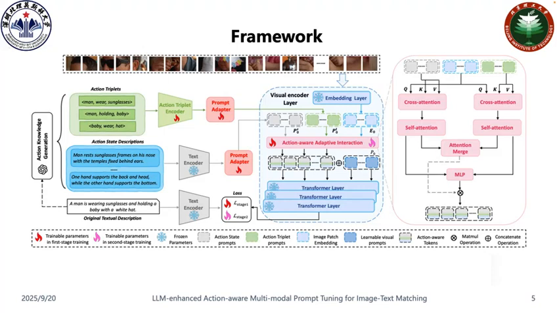Specifically, we design an action triplet prompt and an action state prompt to exploit compositional semantic knowledge and state-related causal knowledge implicitly stored in LLMs. Subsequently, we propose an adaptive interaction module to aggregate attentive visual features conditioned on action-aware prompted knowledge for establishing discriminative and action-aware visual representations, which further improves the performance.